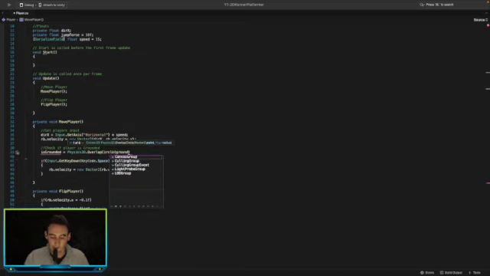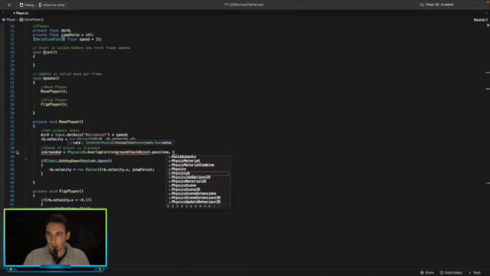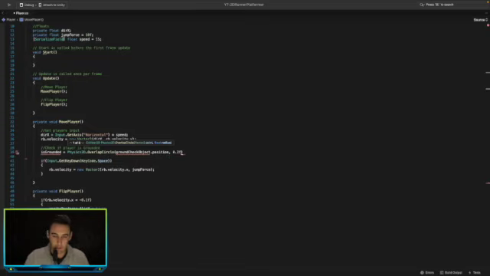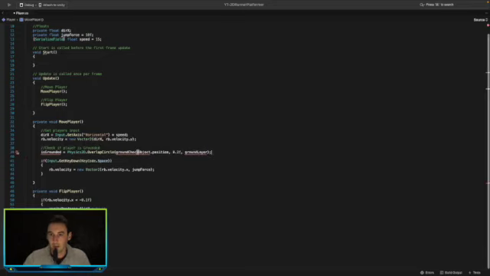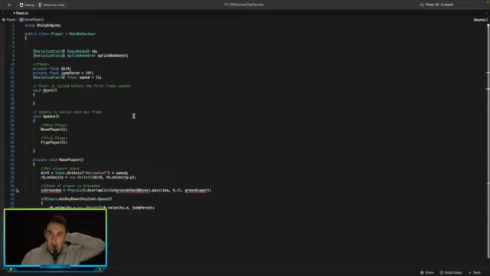Ground check. So we need to create a ground check object for this. Position, and then we want to give it a radius of something very small of 0.2f, and then we want to give it a layer mask of the ground layer, so that's going to be from the tile map, ground layer. So we need to create these. So over here, what we need to do is create our ground check object. Let's copy that.